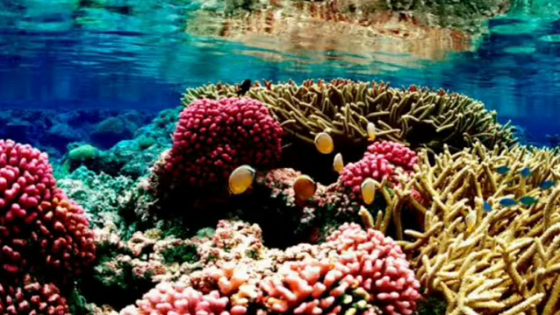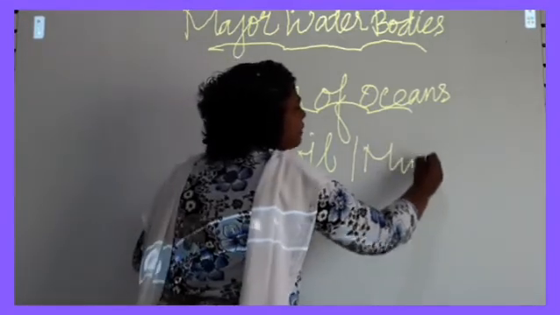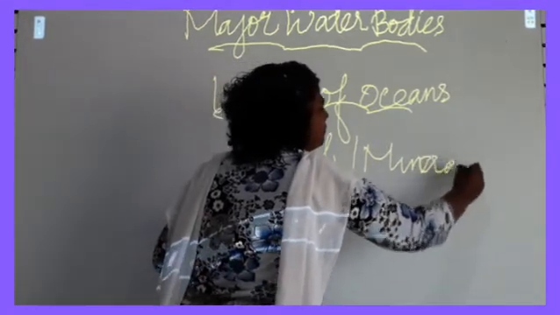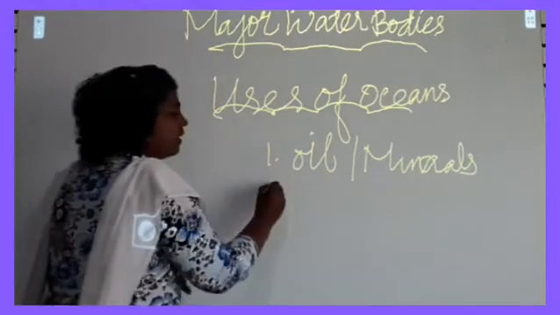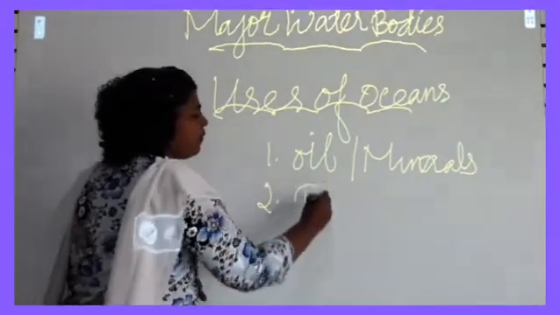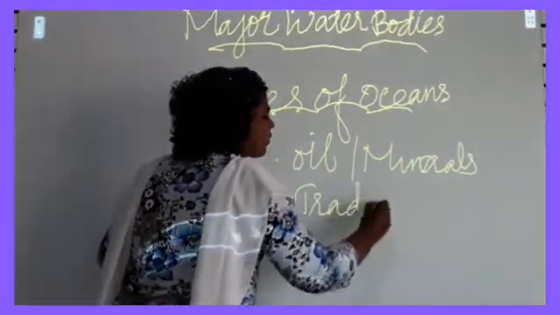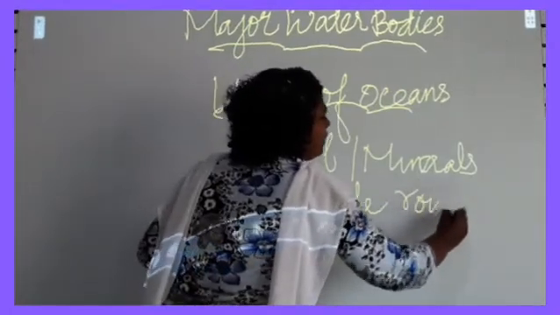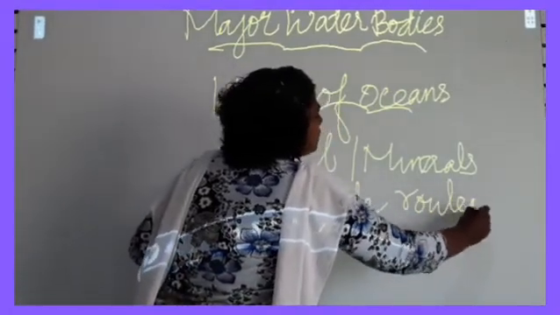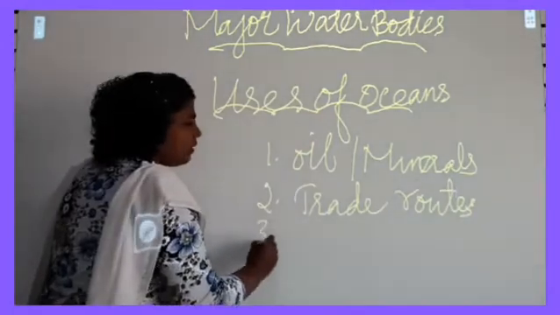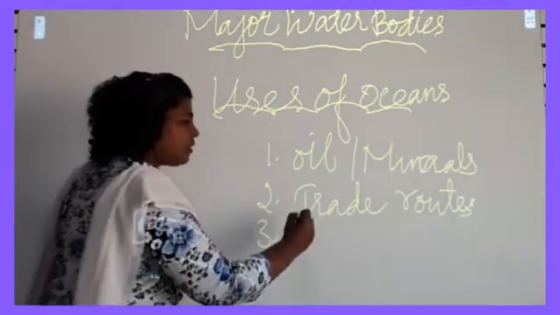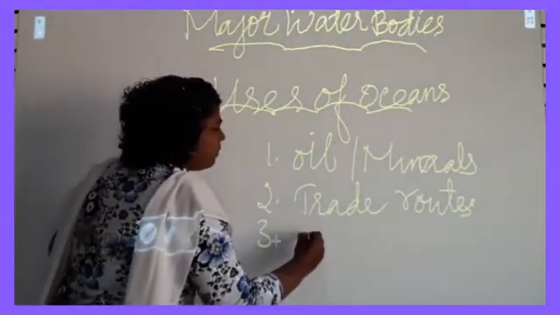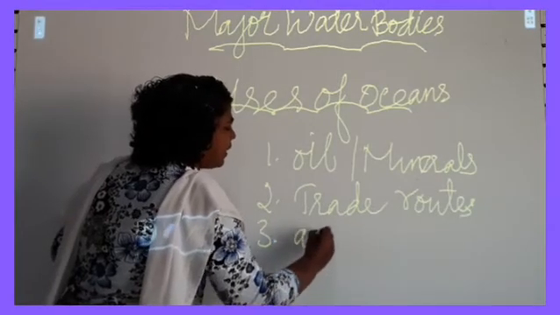So what are the different uses of oceans? First thing, oil and minerals. The second is it is used for trading purposes, trade routes found in these water bodies. And the third use is that it is also suitable for aquatic life.